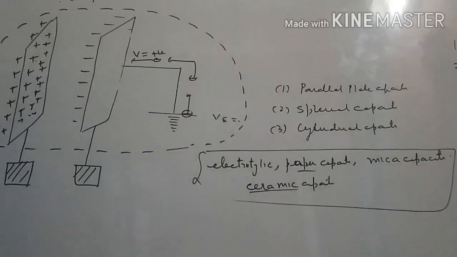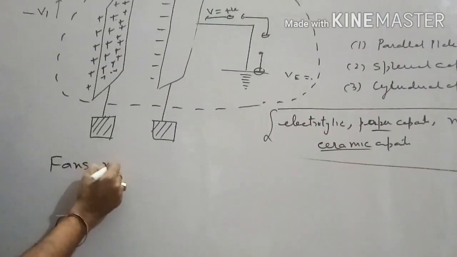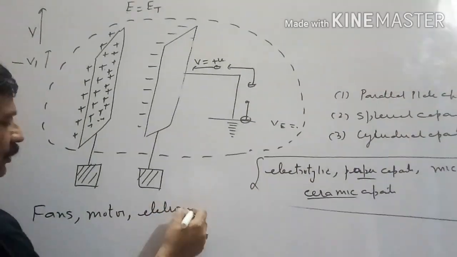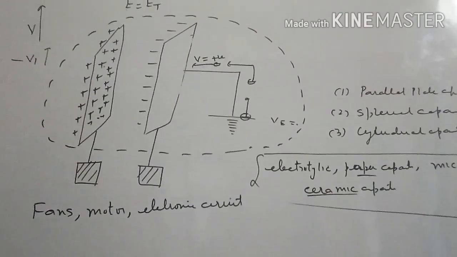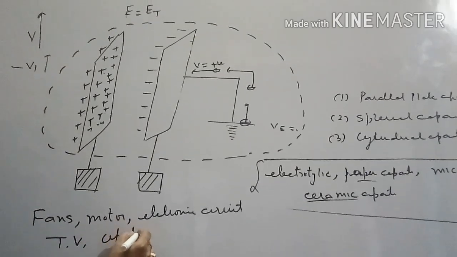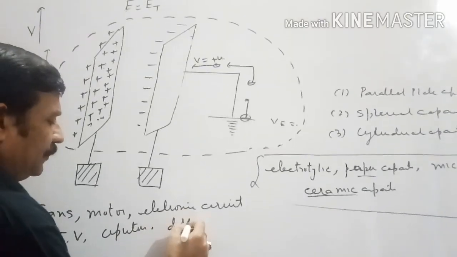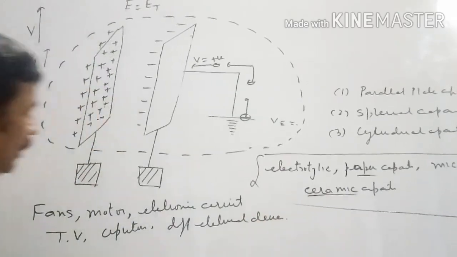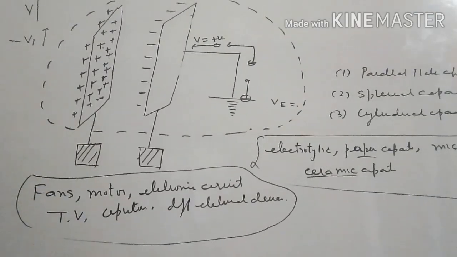Now where we use these capacitors? These capacitors are used in fans, motors, electronic circuits. In all electronic circuits, this capacitor is used. Television, computers, as well as different electrical devices. These are the fields where we use these capacitors.